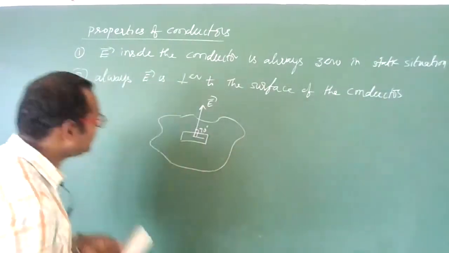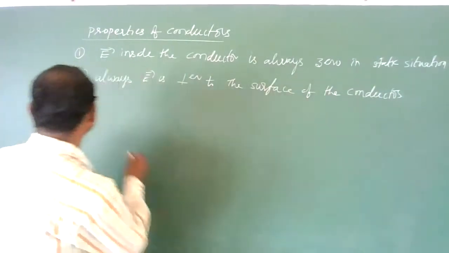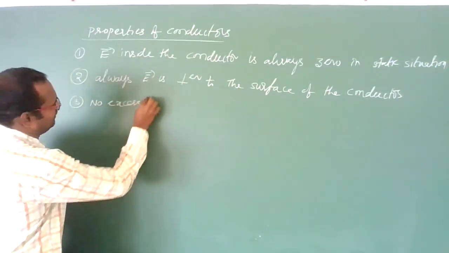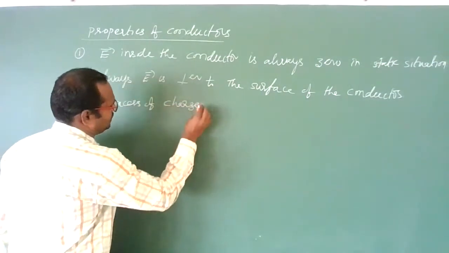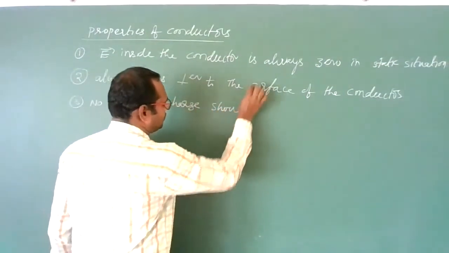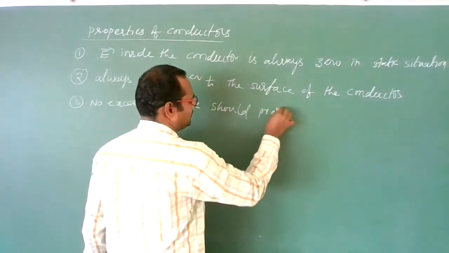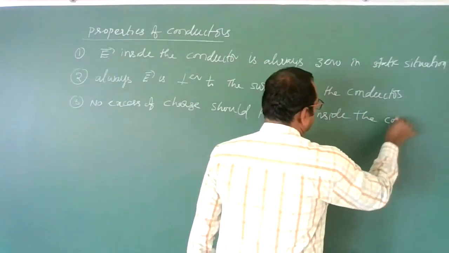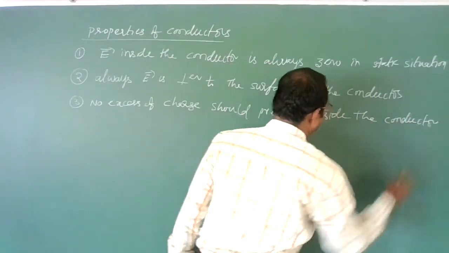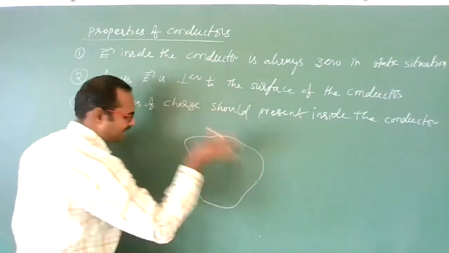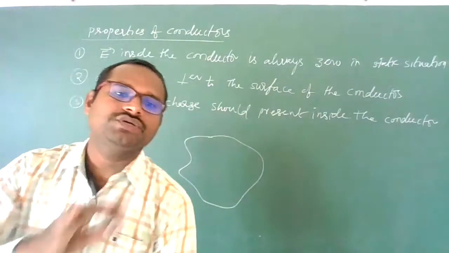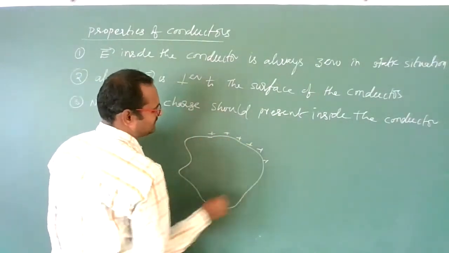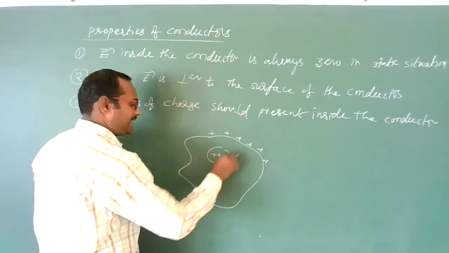And the third property is that no excess charge should be present inside the conductor. Means if you take one conducting material, whatever charge you give to that conductor, the total charge will be present only on the surface. Inside, charge cannot be present.